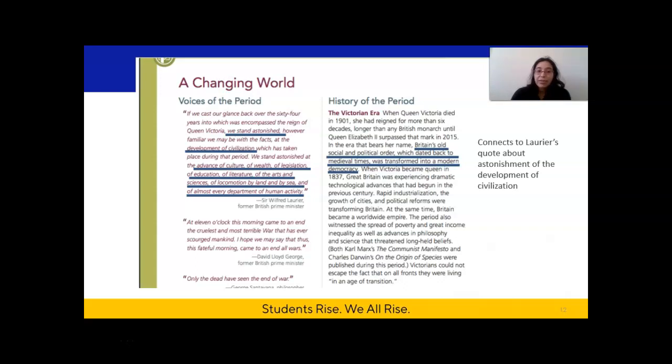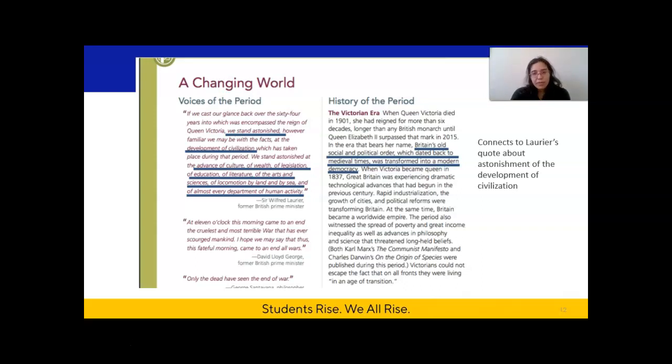So we stand astonished at the advance of culture, of wealth, of legislation, of education, of literature, of the arts and sciences, of locomotion by land and by sea, and of almost every department of human activity. So he's saying here that no matter how familiar a person might be with the facts of what happened in the Victorian era, they would probably be astonished by how much different parts of civilization developed during that time. He goes on to say that these developments spanned areas and affected advances in culture, wealth, legislation, and he goes on to list them there in the part that I underlined.